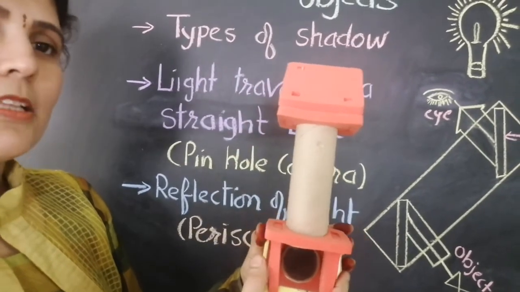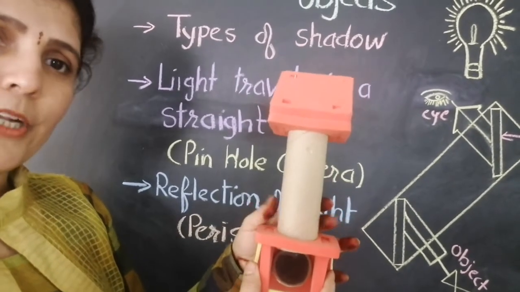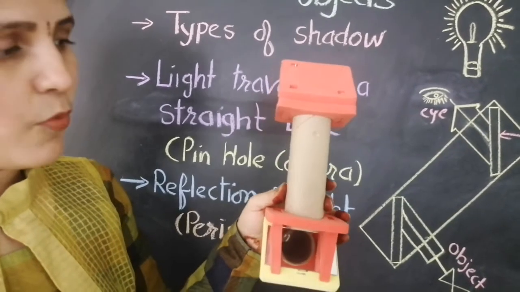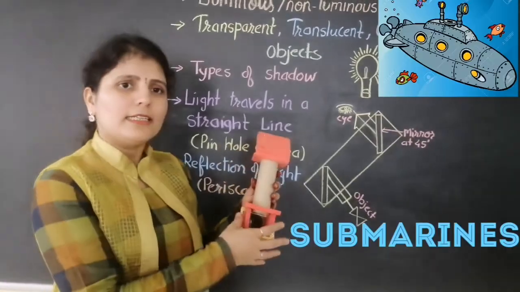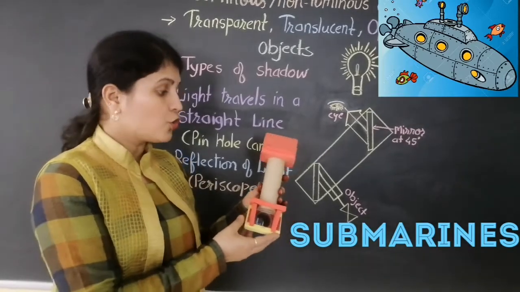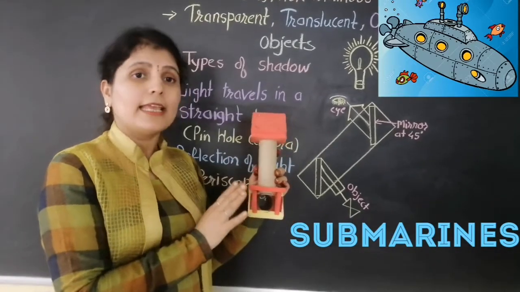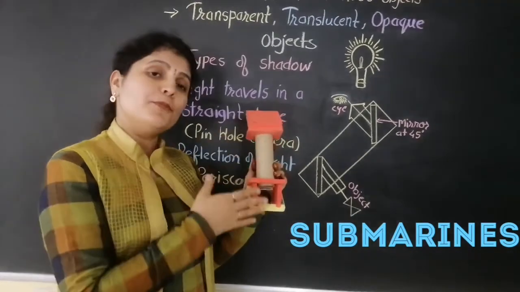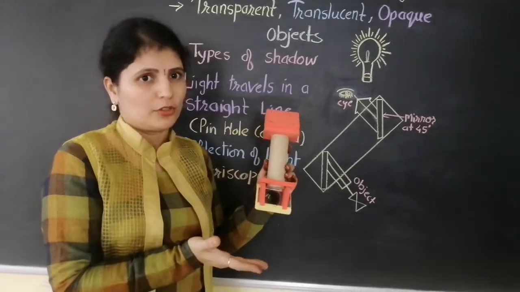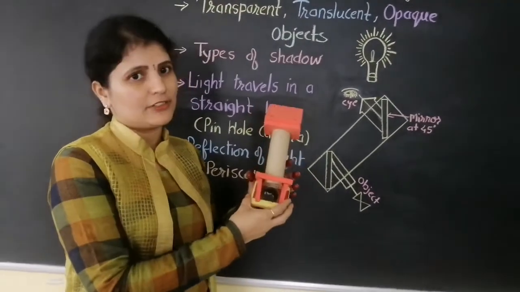Mostly this instrument is used by submarines. Why? Submarines are deep inside the ocean. So by using this instrument, they can easily make out the objects which are there on the surface of the water. So mostly they use this device.